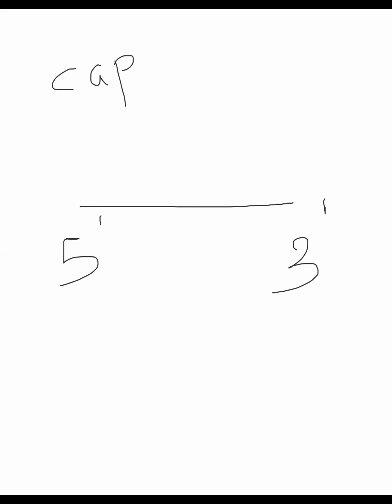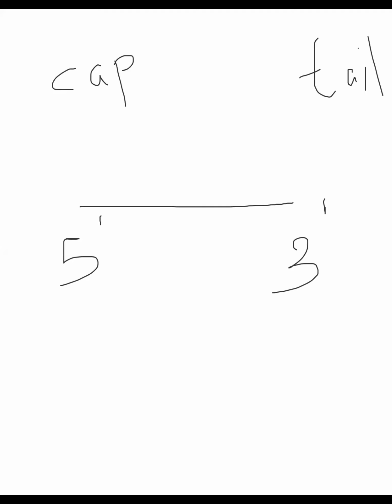So yeah, this is the 5' end. You know that, right? 5' end and 3' end. And the 5' end is the cap. For this coronavirus, the 5' end is the cap and the 3' end is the tail.